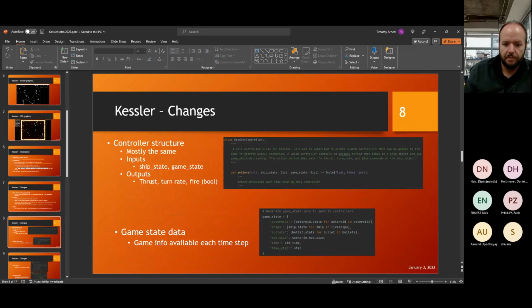Game state data. This is what you're getting in every time step to your controller. That now consists of the states for all the asteroids that are in the game, the states for all the ships that are alive in the game, the states for all the bullets that are in the game, the map size, the simulation time, and the time step size. We may modify this as needed, but currently that is what is available in the game state itself.